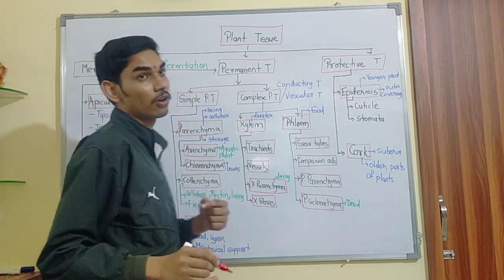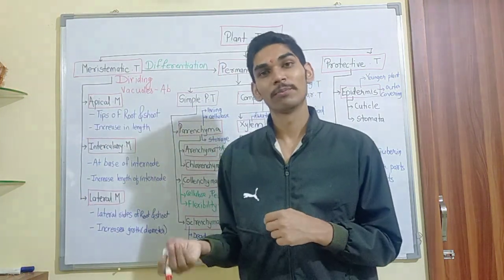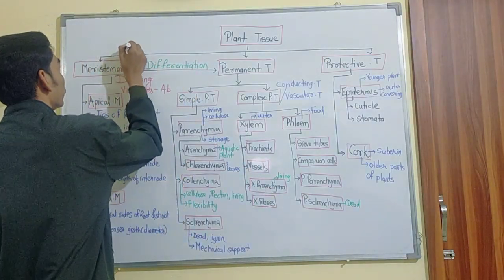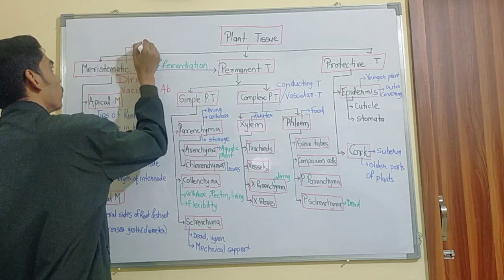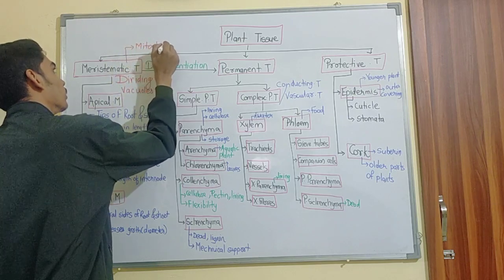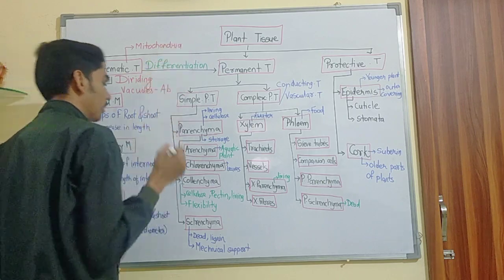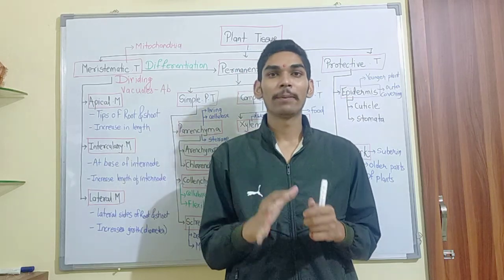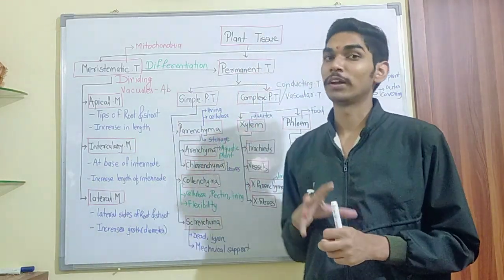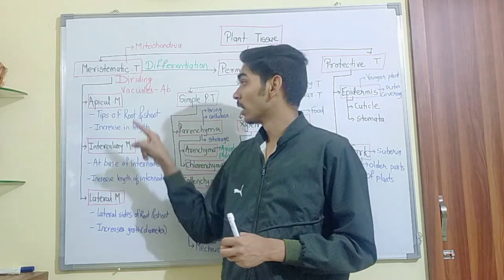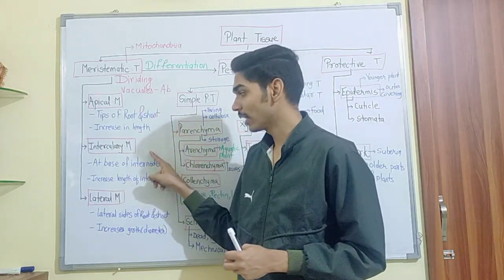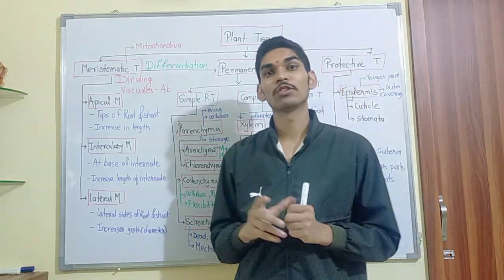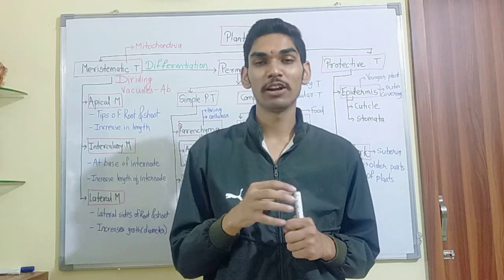But which cell organelle will be present more in number? Because they need more energy, as they have to divide. That's why in meristematic tissue there is a presence of more mitochondria. So mitochondria will be more in number. Depending upon the location where they are present, this meristematic tissue is divided into three types: apical meristematic tissue, intercalary meristematic tissue and lateral meristematic tissue. So these are the types of meristematic tissue depending upon their location.